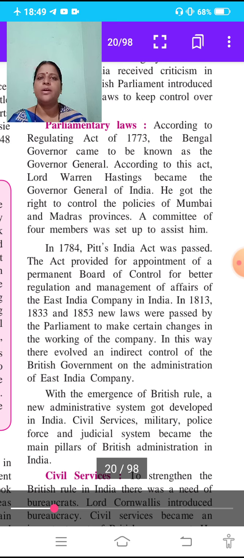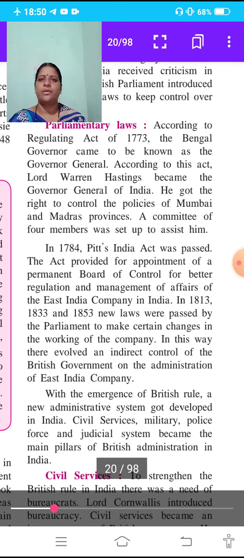He got the right to control the policies of Mumbai and Madras provinces. A committee of 4 members was set up to assist him.